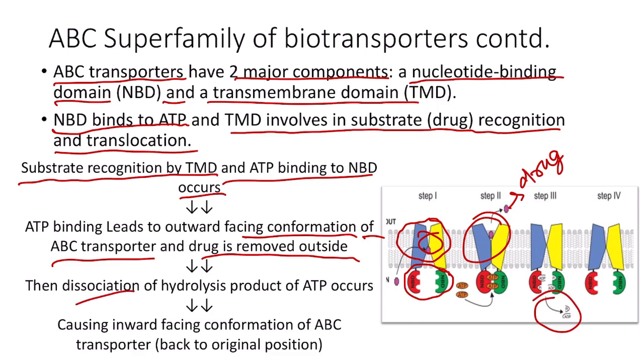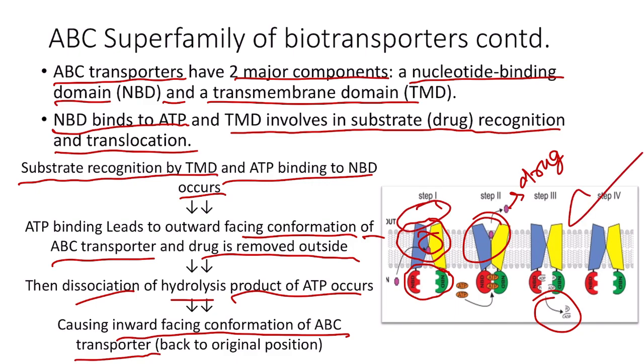Finally, dissociation of the hydrolysis products of ATP, that is ADP plus inorganic phosphate, occurs, and this leads to an inward facing conformation of the ABC transporter, that is back to its original position. As you can see, the position which was initially present is also the final position. So this is the mechanism by which drug molecules are transported with the help of the ABC superfamily of biotransporters, which comprises a transmembrane domain and a nucleotide binding domain.